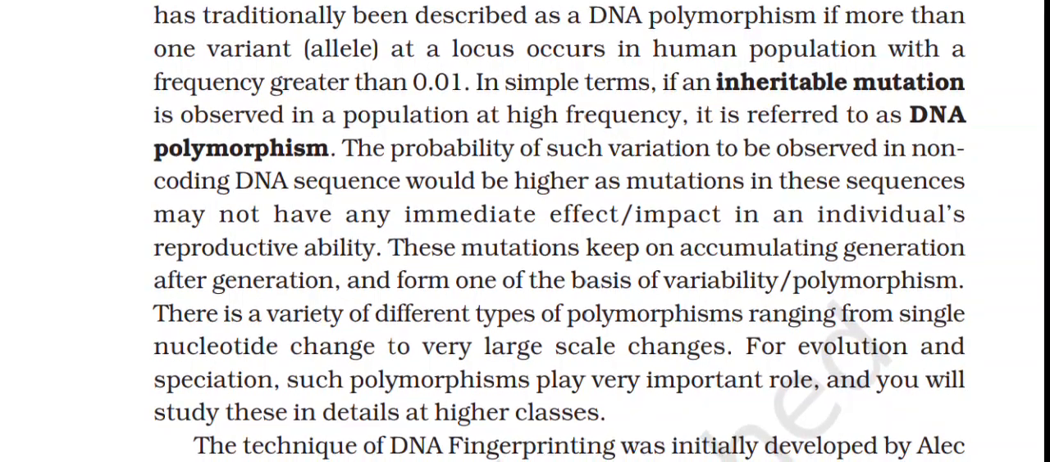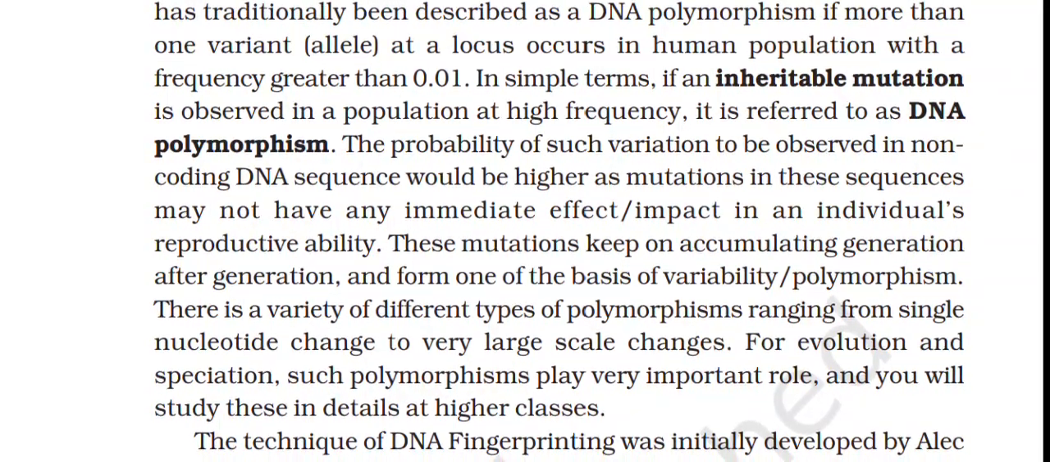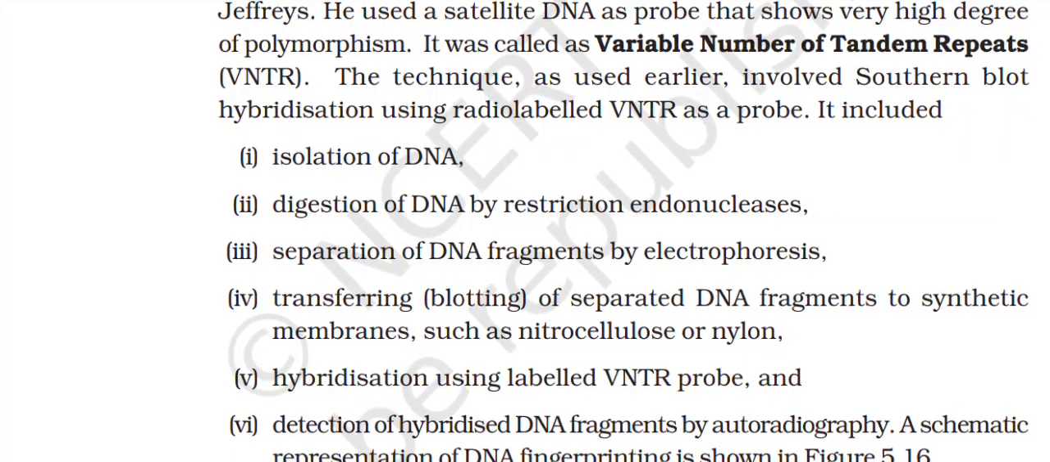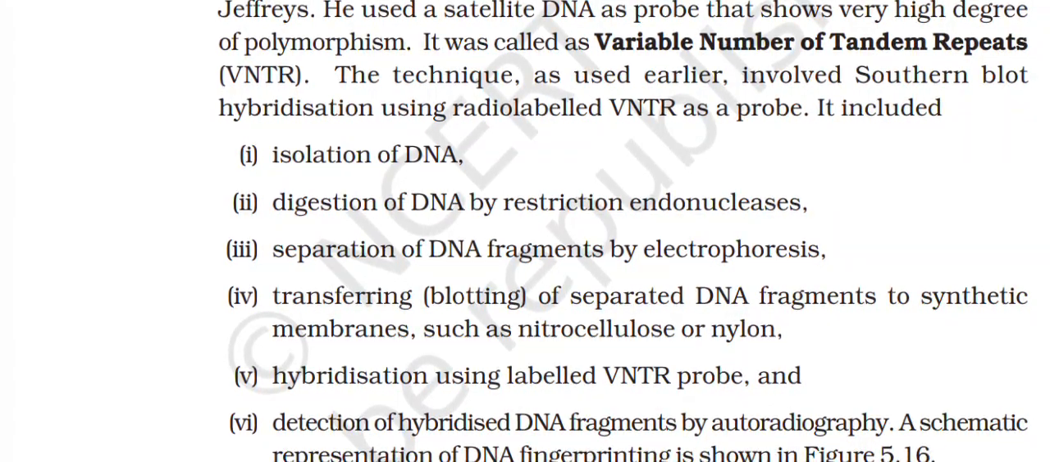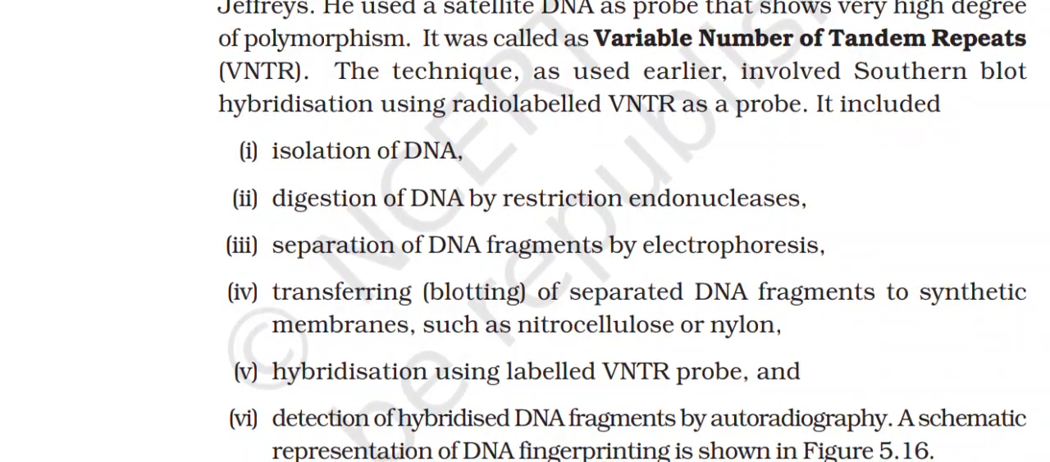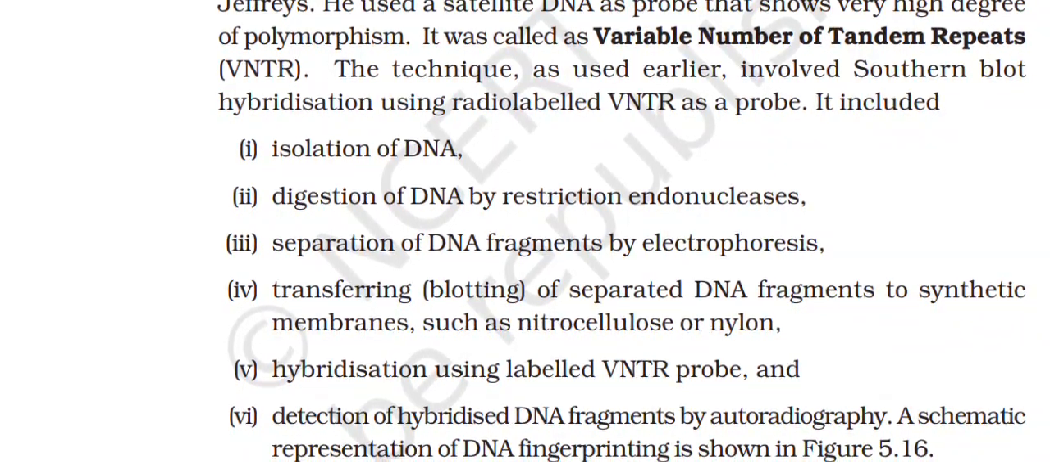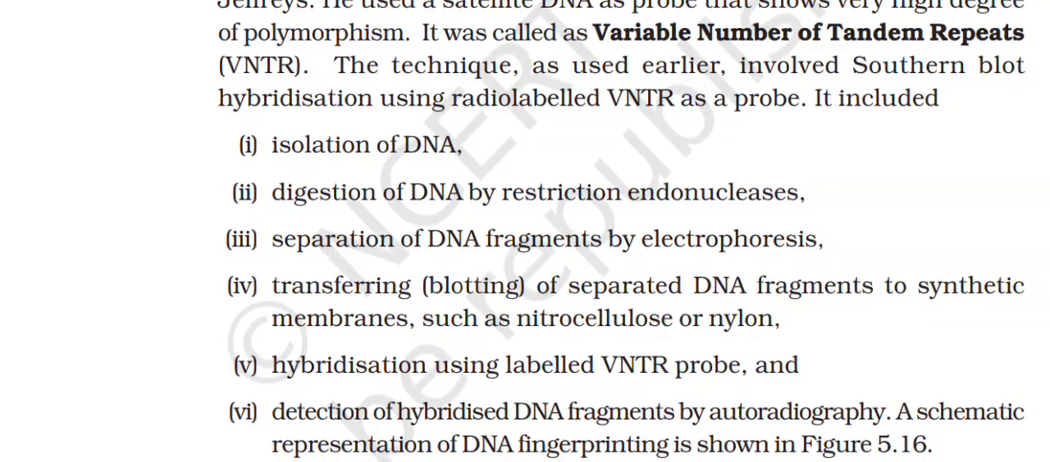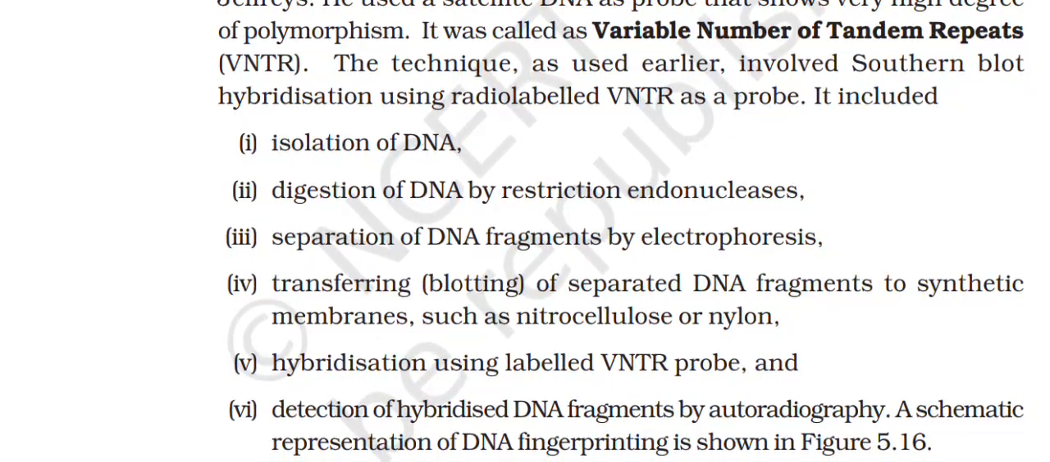The technique of DNA fingerprinting was initially developed by Alec Jeffreys. He used a satellite DNA as probe that shows a very high degree of polymorphism. It was called variable number of tandem repeats, VNTR. The technique, as used earlier, involved Southern blot hybridization using radiolabeled VNTR as a probe.